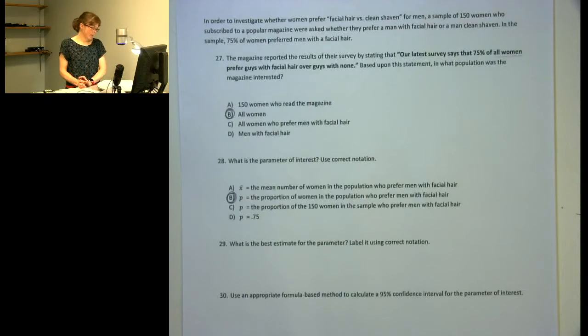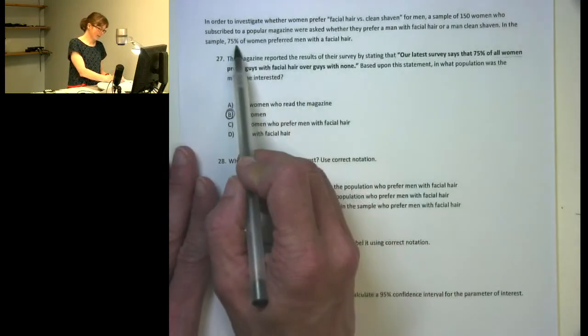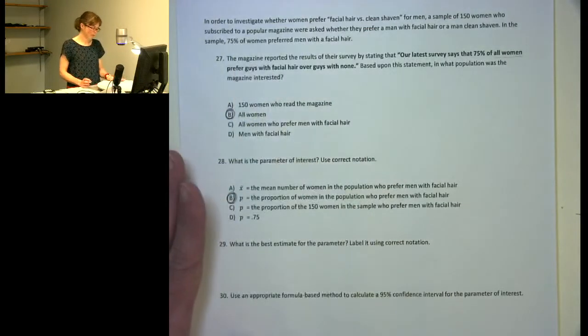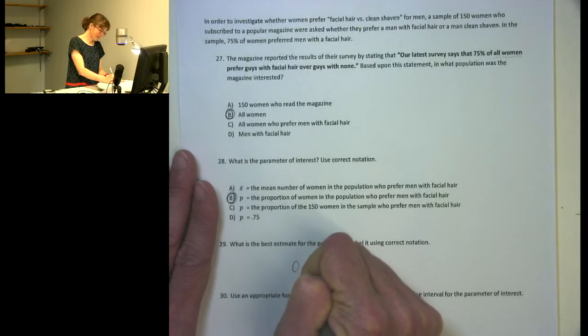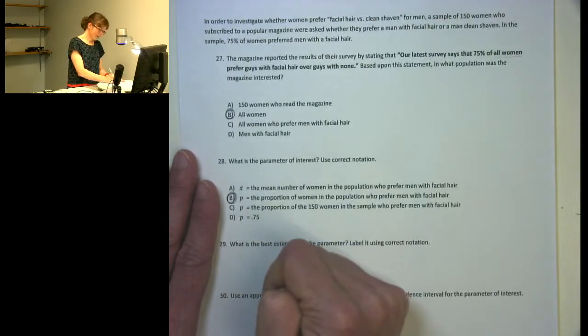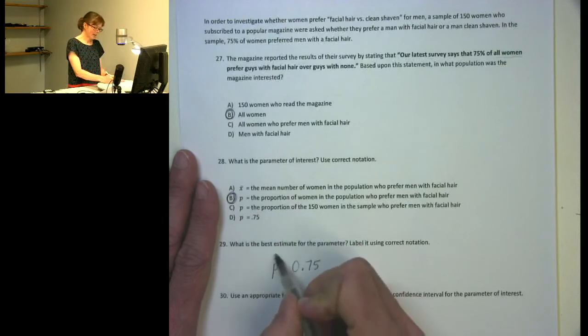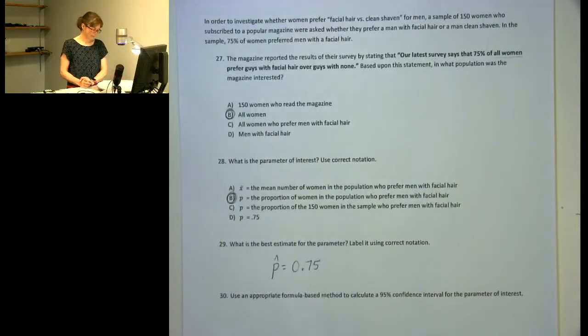Next thing we're looking for is our best estimate of the parameter. The best estimate, remember, is the estimate that we'd take using our sample statistic. So since 75% of women in the sample preferred men with facial hair, 0.75 would be that written as a proportion, and the correct notation would be P hat, because it's a proportion calculated from a sample.